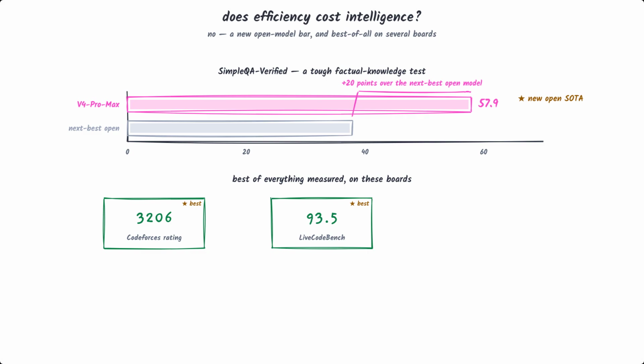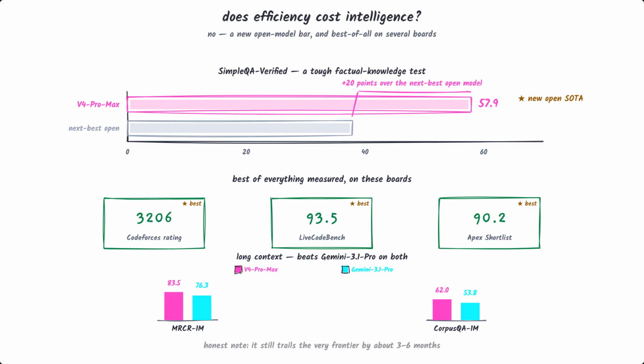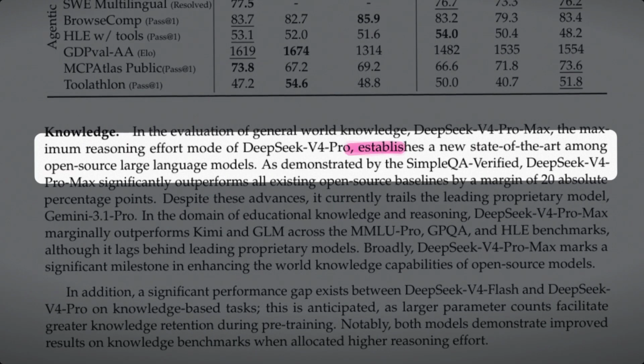And on the thing this whole architecture was built for, long context, it beats even Gemini 3.1 Pro on million-token retrieval and document question answering. It doesn't win everywhere. The report is candid that it trails the very best closed models by maybe 3 to 6 months. But it's genuinely in the conversation, while being the one that can afford to think across a million tokens. Their claim on where it lands.